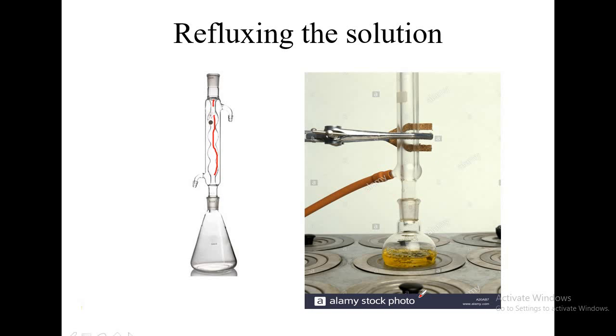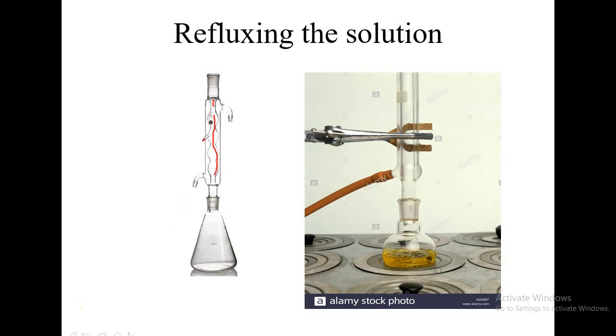A reflux condenser is a setup using which we can heat the reaction mixture without any reduction in the volume of the reaction mixture. And how it is exactly done is you are heating it. As you heat, the vapors will move through this tube. These vapors rise up like this, and when the vapors reach here, the temperature decreases, and through these side tubes water is let inside.